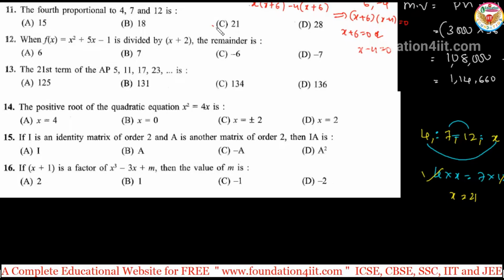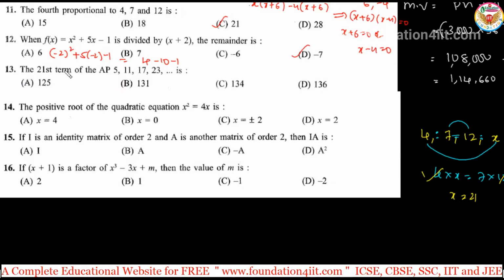So that is option C. When f of x is equal to (x square plus 5x minus 1) divided by (x plus 2), x is equal to minus 2, substitute in this. So minus 2 square plus 5 into minus 2 minus 1. Minus 2 square is 4, and it is plus into minus 10 minus 1. 4 minus 10 minus 1 is minus 7. So option D. Just apply the formula.